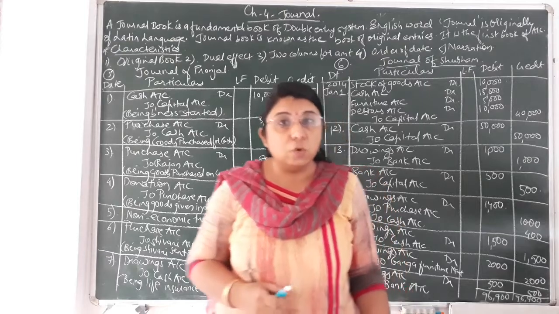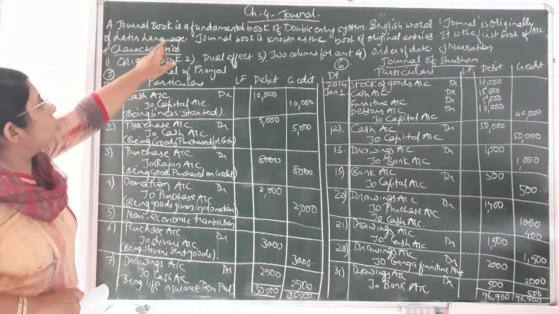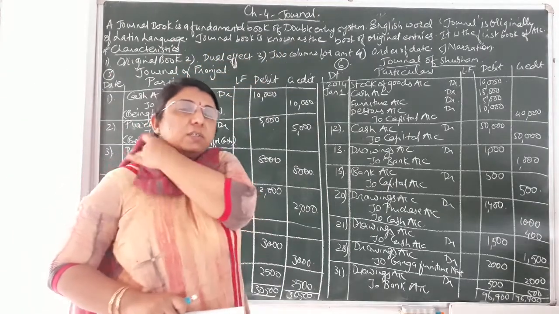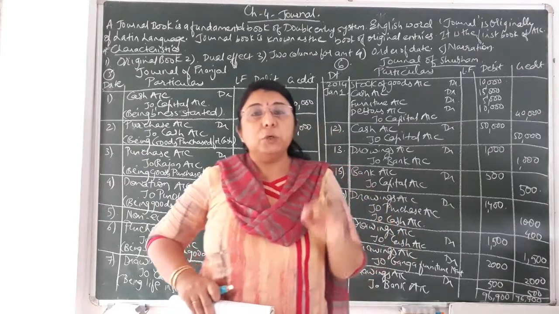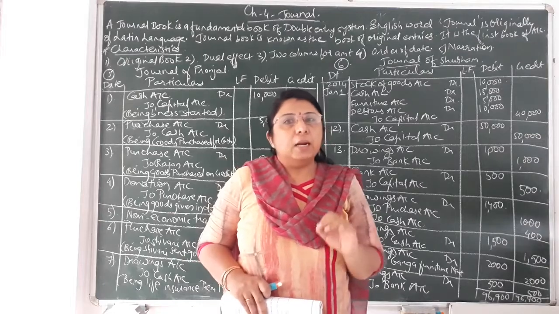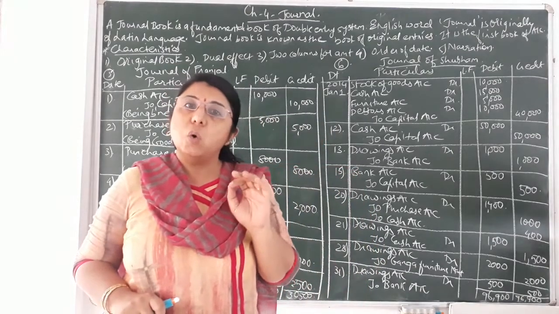Now what is a journal book? First of all, let us understand that. As you can see on the board, a journal book is a fundamental book of the double entry system. We already discussed that we are going to follow the double entry system, in which there will be a dual effect of any transaction. One effect would be debit and another would be credit. So it is the fundamental, basic or original book.